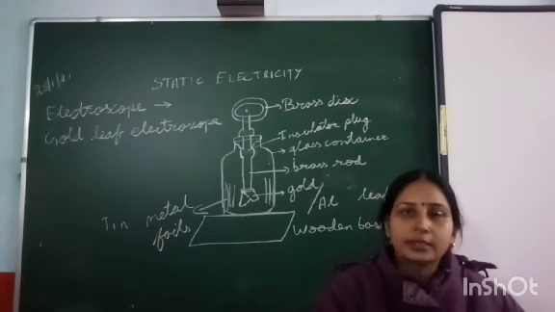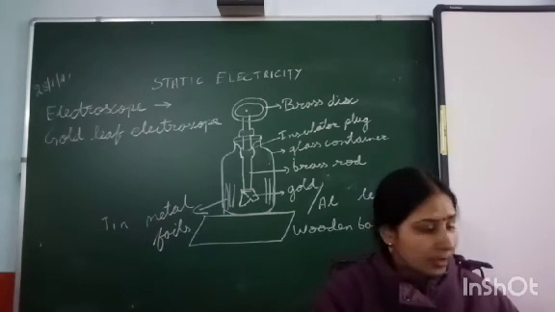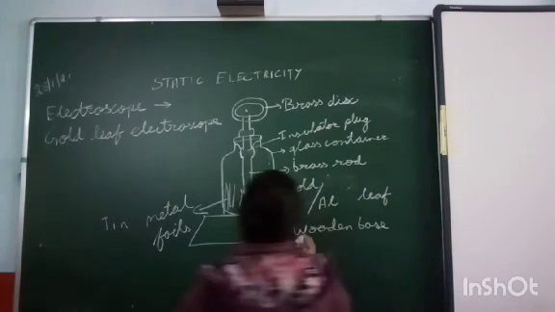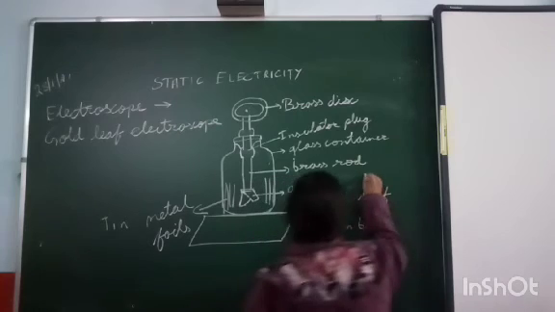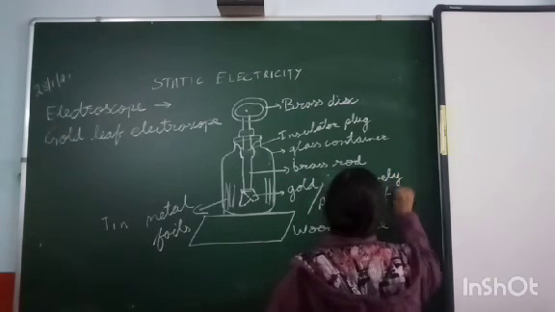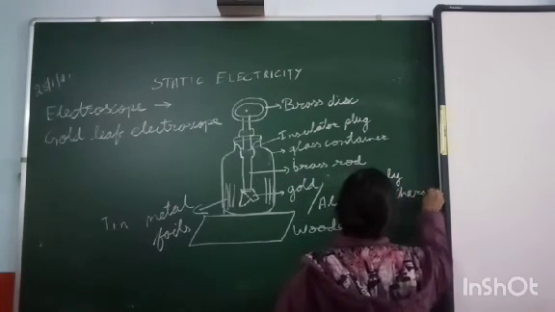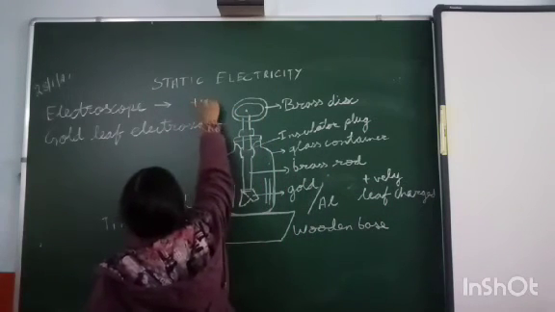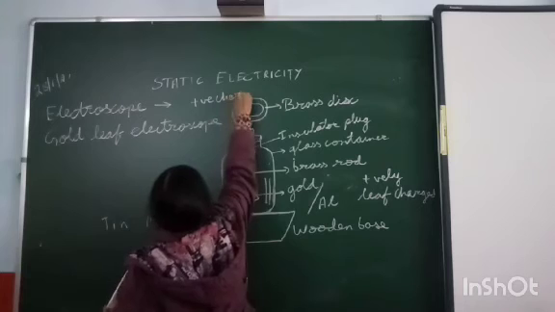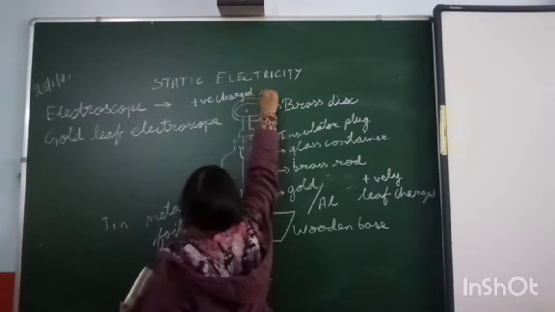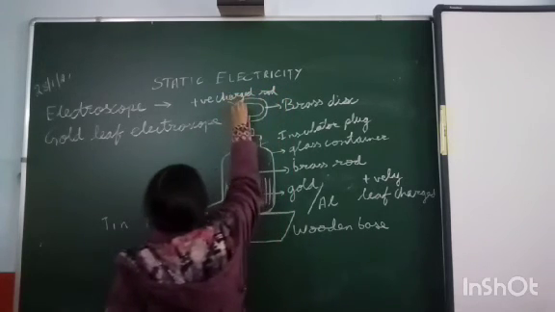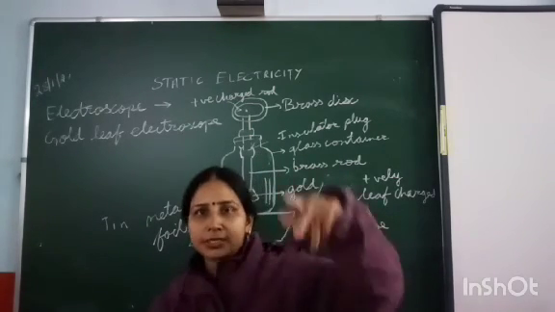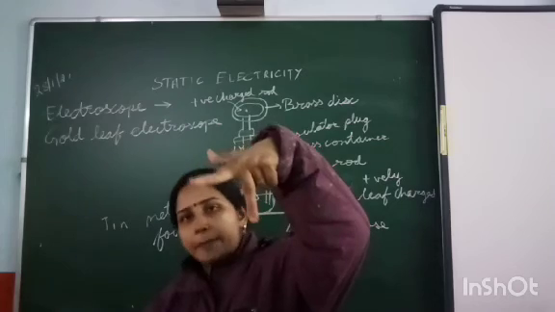Initially my gold leaves are positively charged. If I bring a positive charge here, positive and positive will naturally repel, and the leaves will move apart.